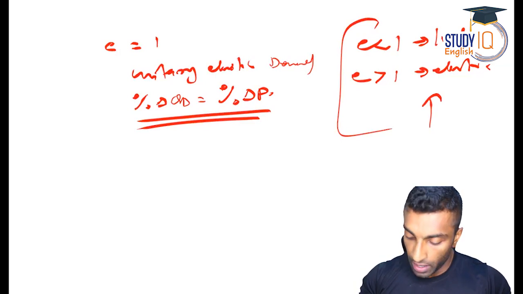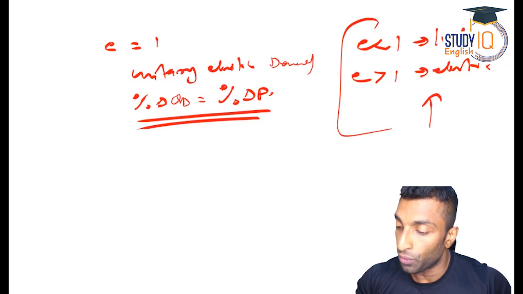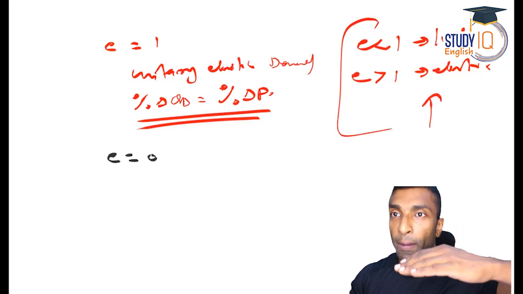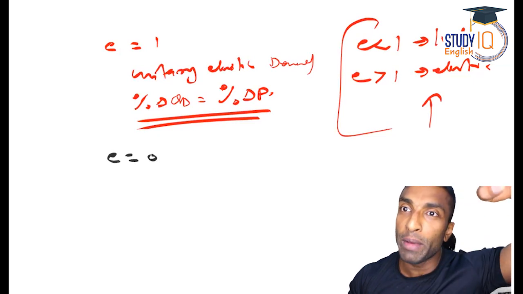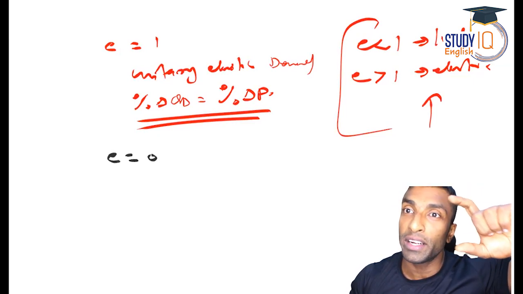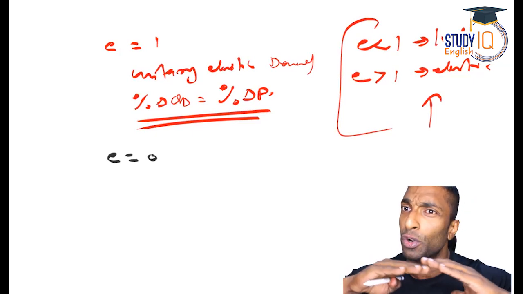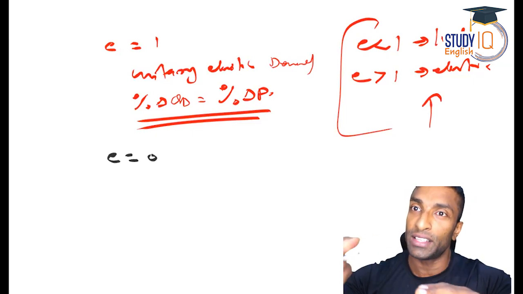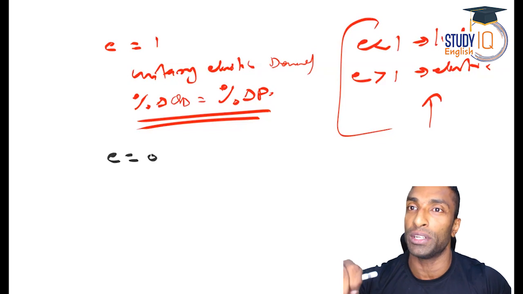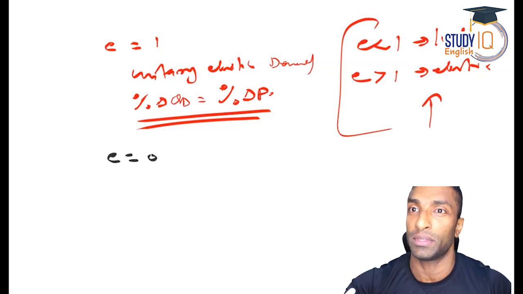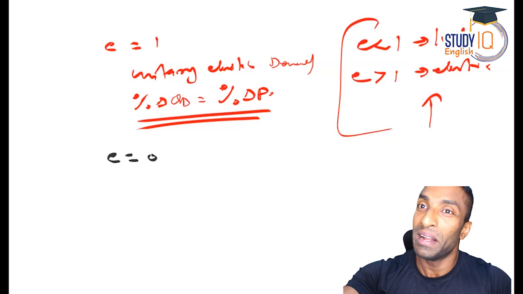Okay. Now, what about the next one? E will be equal to 0. So E will be equal to 0 only if the numerator is 0. What is the numerator? Quantity demanded. So I'm saying price has changed, but quantity demanded is not changing at all. It remains 0. There is absolutely no change. These are very necessary items. Salt, right?